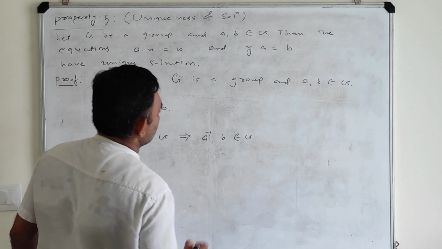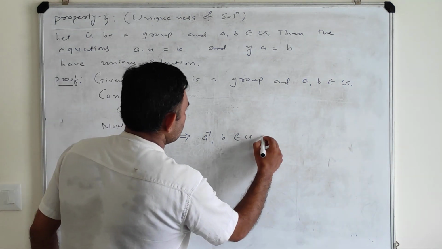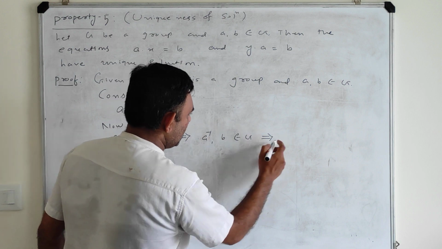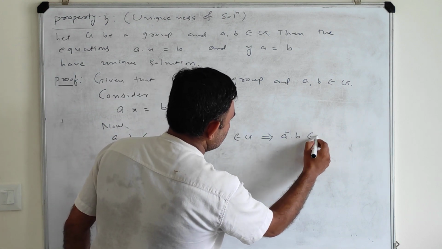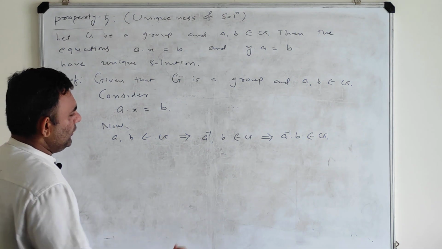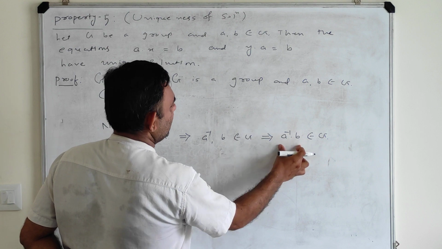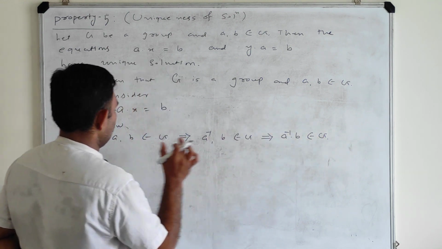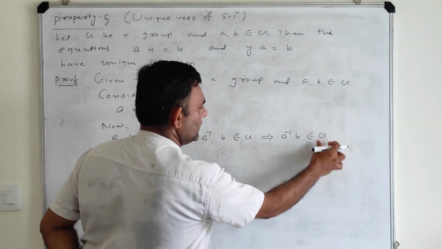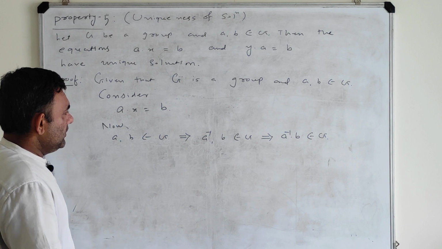So these two elements are also in G because G is a group, and so their product will also be in G. So A inverse belongs to G. What element? A inverse into B, which is in G. Once I have A, B in G, I have this element in G. This is simple by the definition of the group.